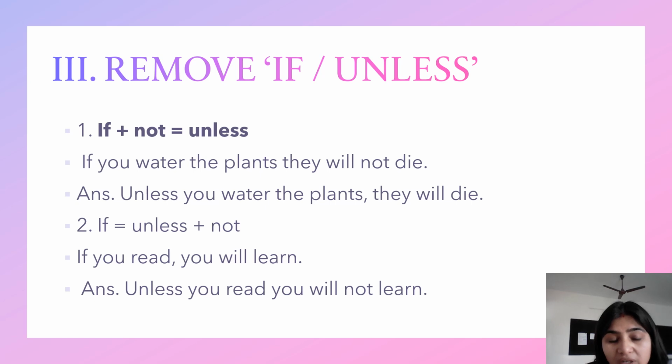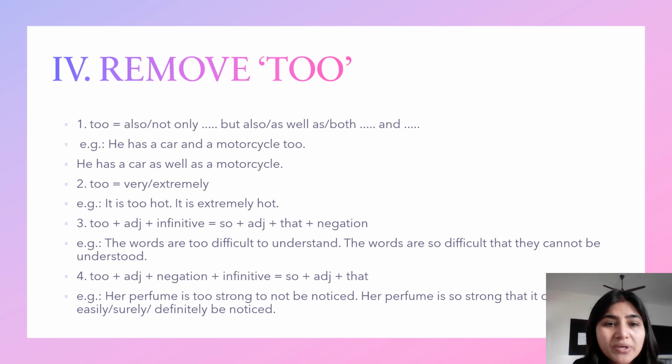If you read, you will learn. So if you read, you will definitely learn. So how can you say the same sentence? Unless you read, you will not learn. So you have to really read to learn. So this is how you change a sentence by using unless if you have if or if not in a particular sentence. A sentence can also be changed by removing too from a sentence.